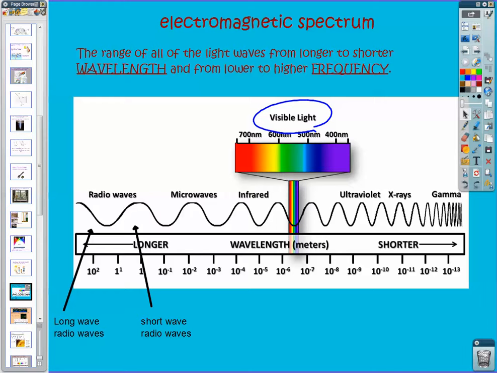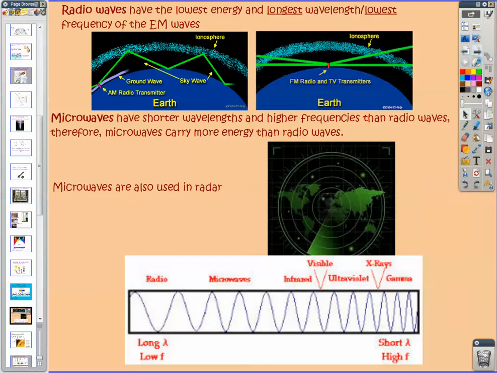These are the types of radiation that can be really pretty dangerous. But the waves down here are pretty low energy. They're really not something that we have to be all that concerned about in terms of being dangerous. And splitting the sets of waves right in the middle is our visible light. This is the light that we can see. So radio waves have really long wavelengths and low frequencies, and that makes them very low energy waves.